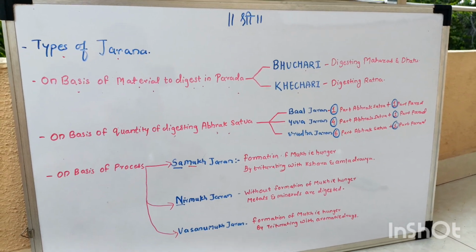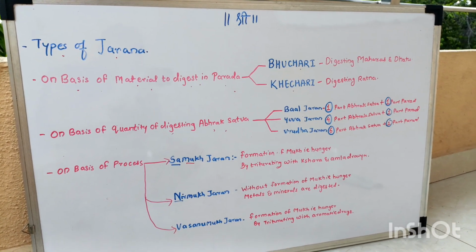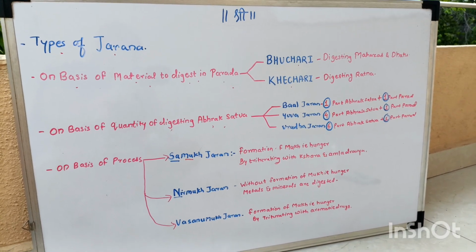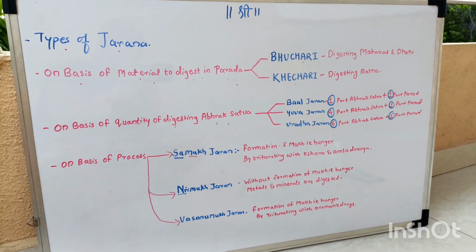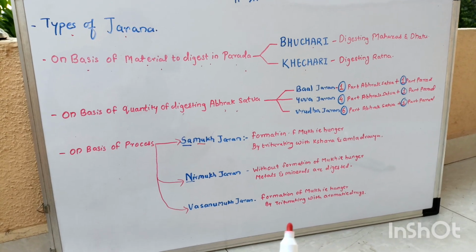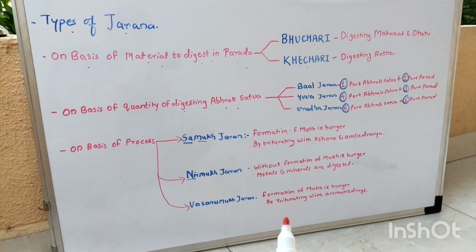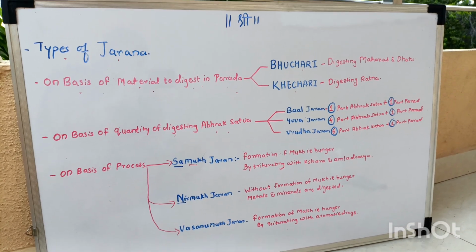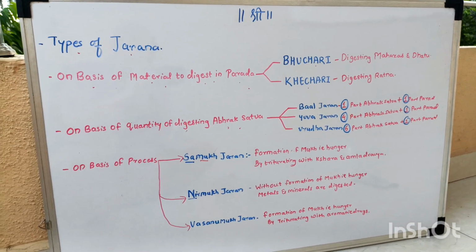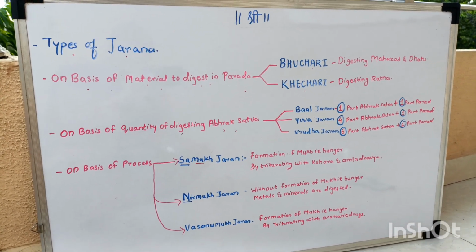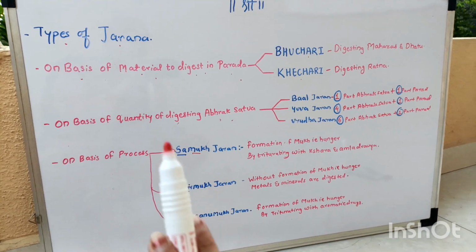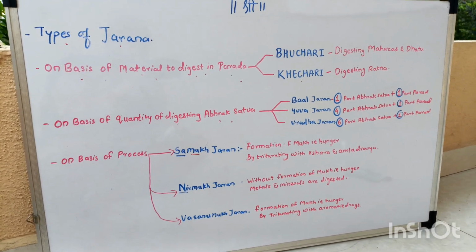So, today we are going to study the types of Jarana. This is the third part of the concept of Jarana. First, we discussed the concept of Jarana, what Jarana means. Secondly, we discussed the process of Jarana, and now the important part, that is the types of Jarana. On which basis the types of Jarana have been made is discussed in this complete video.